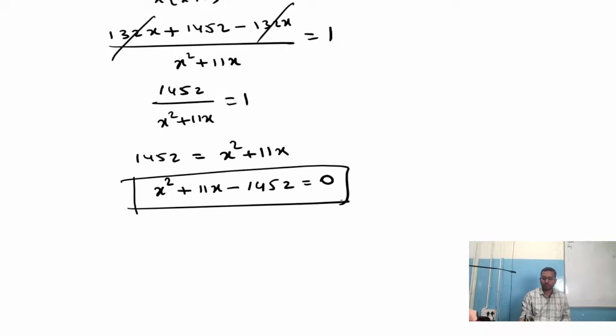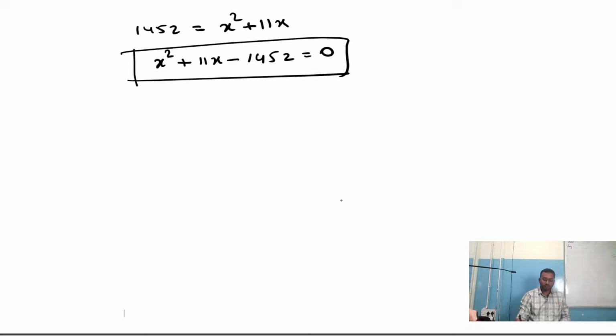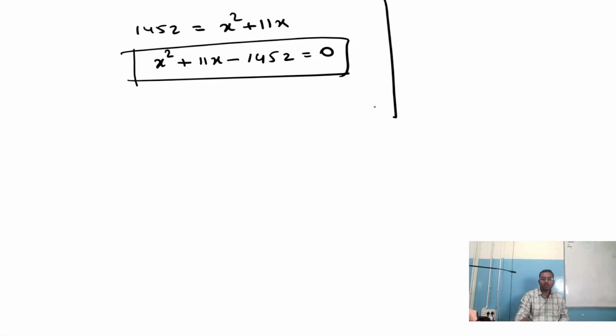Now what we are supposed to do is use the factorization method. So we have to take the factorization, splitting the middle term. Plus into minus is minus, x square into 1452 is 1452 x square.